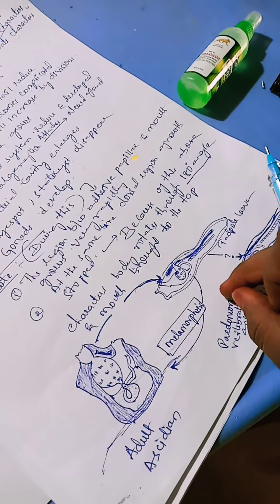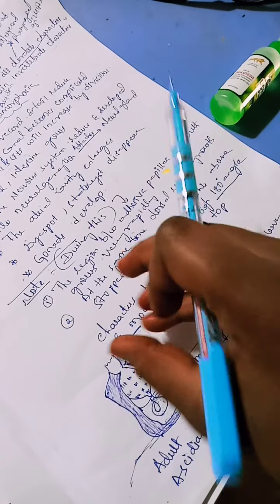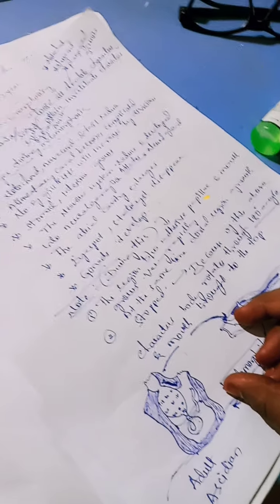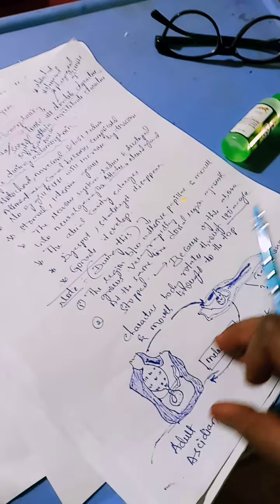So tail and mouth will be equal in length. The dorsal body will be at the bottom, and it will get attached to the substratum. So this is retrogressive metamorphosis, which is present only in the case of Herdmania.